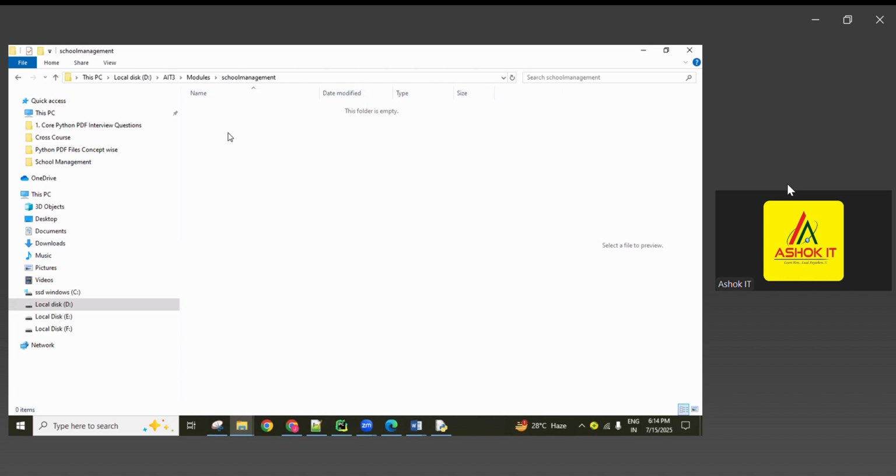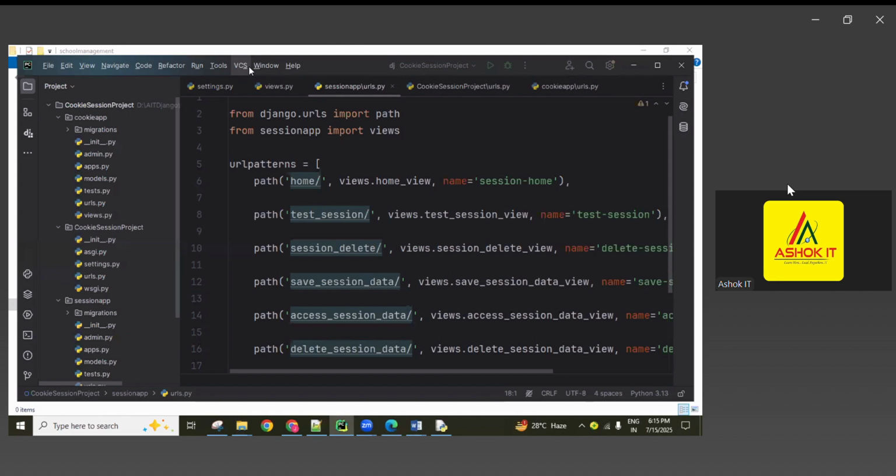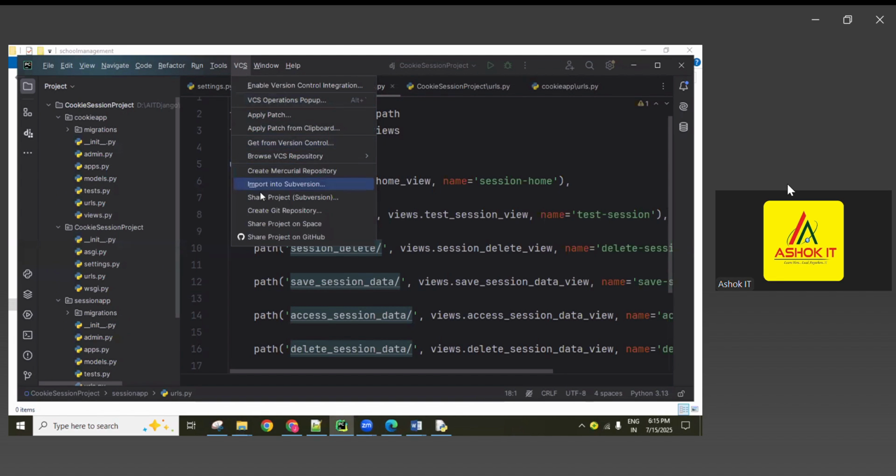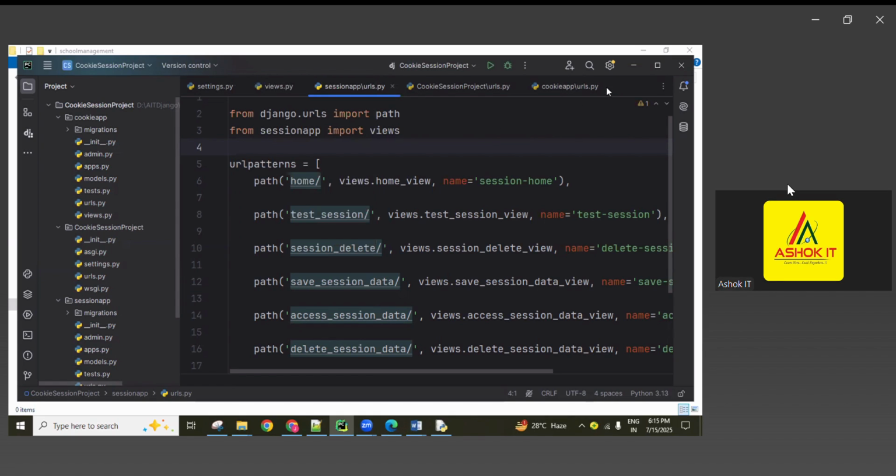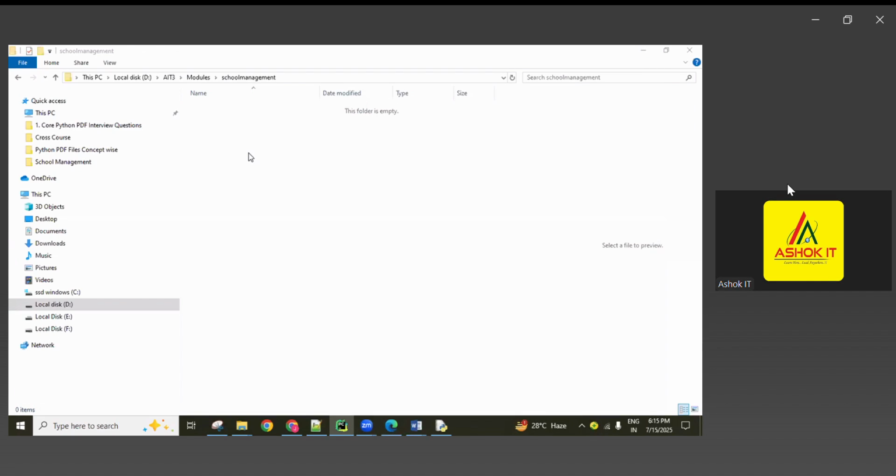Yes, using PyCharm we can do it. Up to core Python I'm planning to use this, and later I will introduce PyCharm. For example, here in the PyCharm IDE, the version controlling system related to Git and GitHub, everything I will explain to you. Thank you.